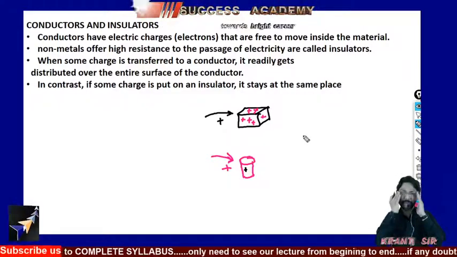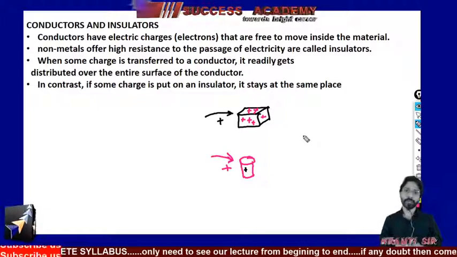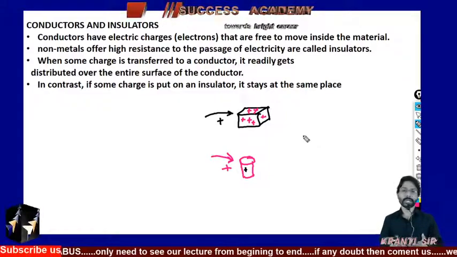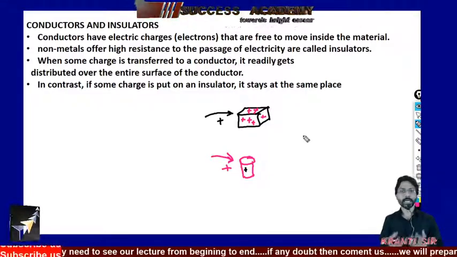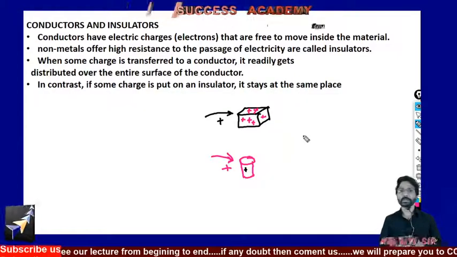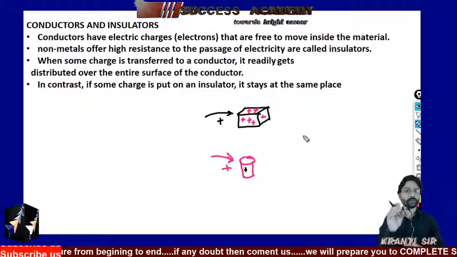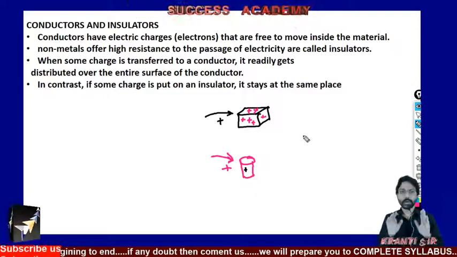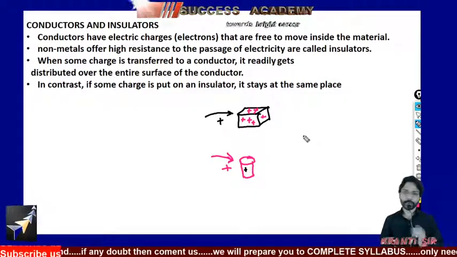This is the concept that I actually want to deal with you, because we all know very well that a conductor conducts an electric current, an insulator does not allow the electric current to pass through it. But what is actually the reason behind it, you must know for your higher education. Okay.